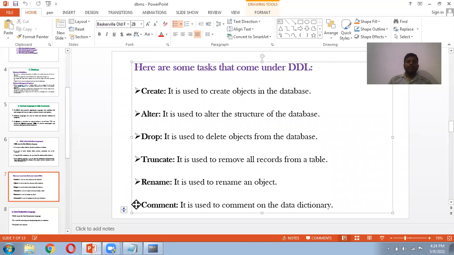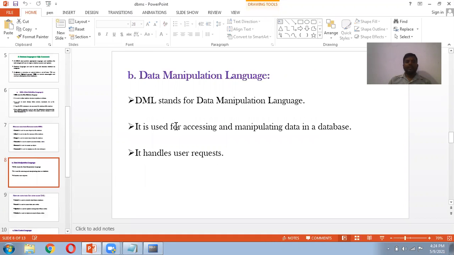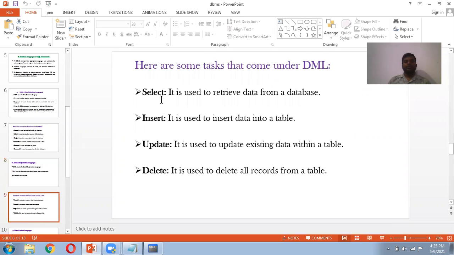Now we will see what is data manipulation language. DML stands for data manipulation language. It is used for accessing and manipulating data in a database. It handles user requests. The different DML commands are select, insert, update, and delete. Select is used to retrieve data from the database. Insert is used to insert data into a table. Update is used to update existing data within a table. Delete is used to delete all records from the table.